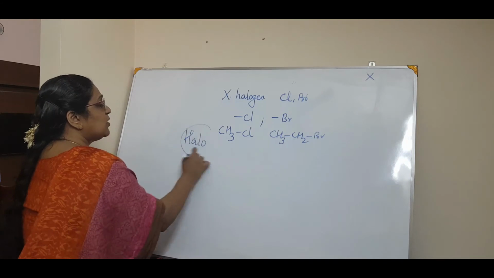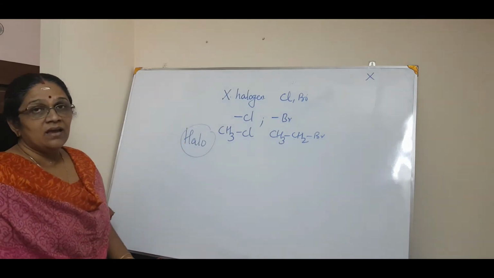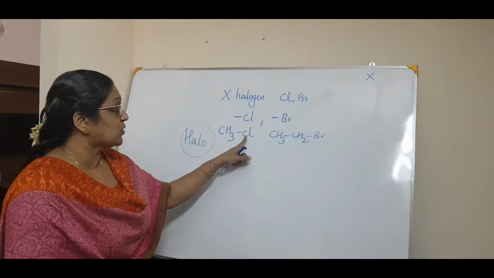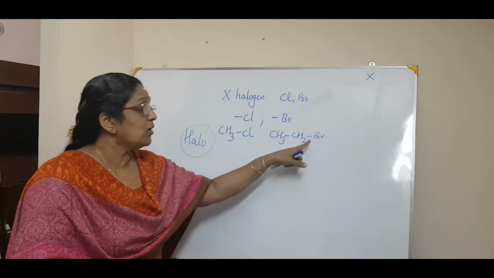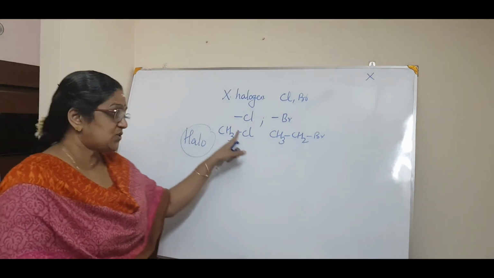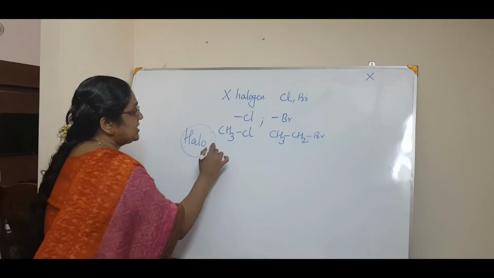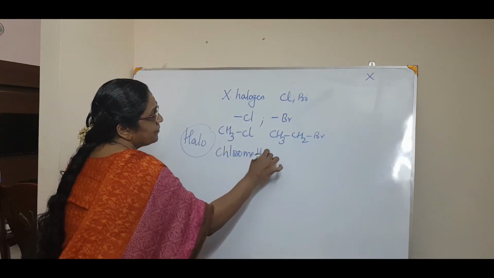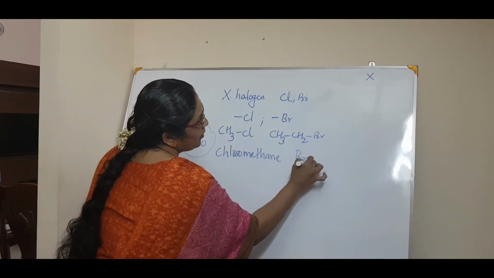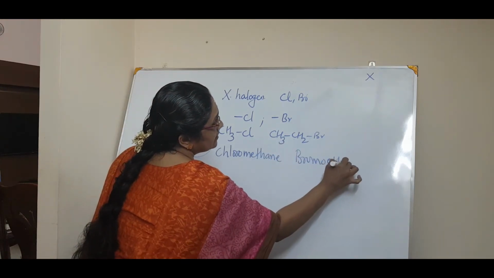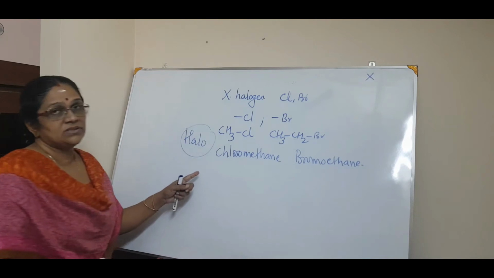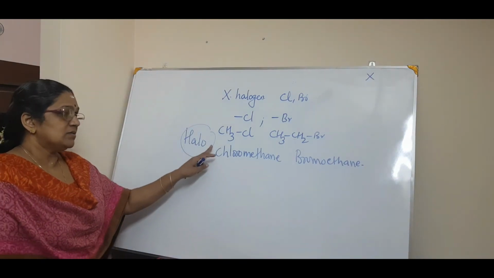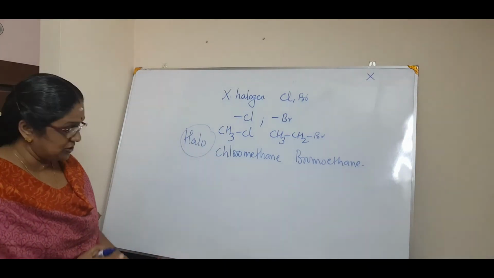Since naming is not required, I am not going into detail. If naming was required, you could name it as chloromethane or bromoethane. Just for information, you can write it down. The name is chloromethane. And here it is bromoethane. Just write down the names. So this is the functional group of halogen.